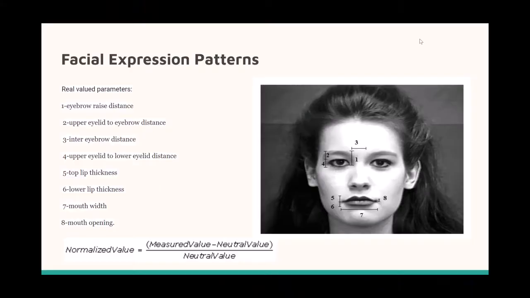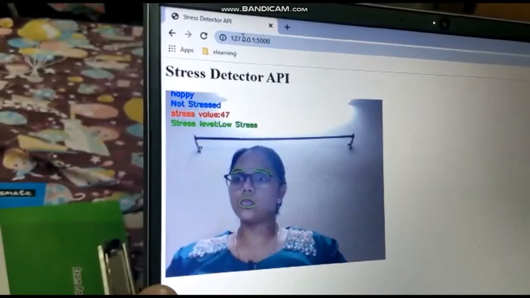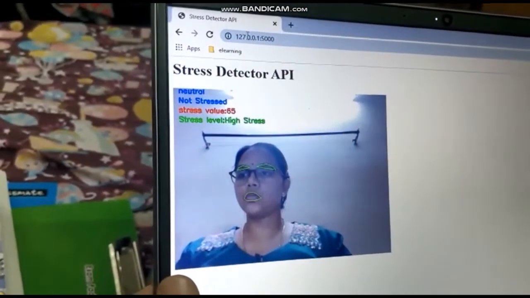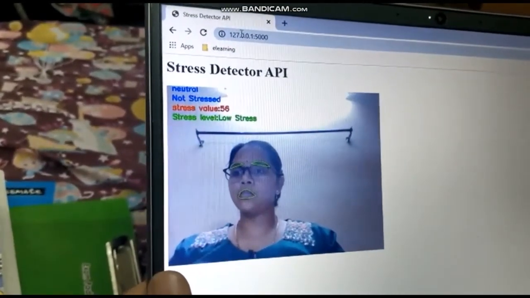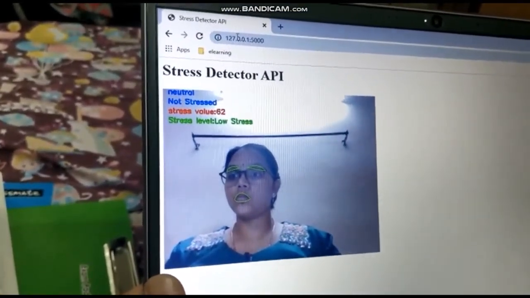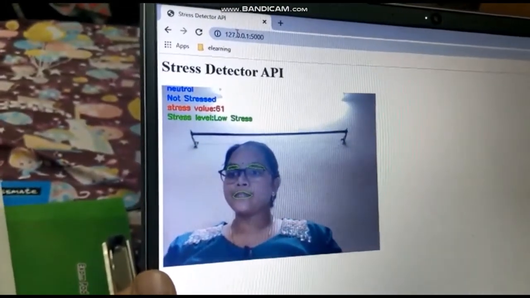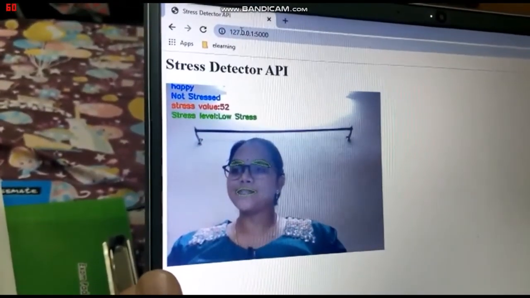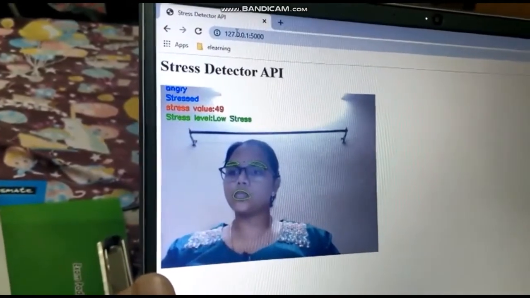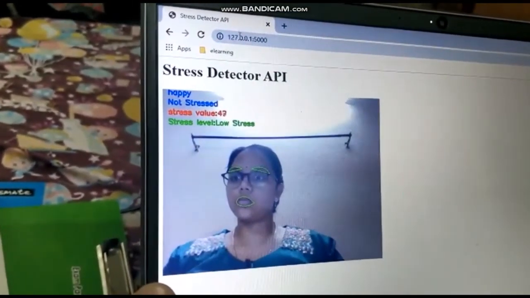In the next part, that is the facial cues part, we will find the distance between eyebrows and lips, and some computations are made on the distance value to find the stress value. And we classify a person with stress value more than 65% as stressed and the others as not stressed. This is the execution for the second part, which is the detection of facial cues. And as you can see, the stress value is displayed on the screen, and the expression such as happy, sad, neutral is being calculated on the screen too.